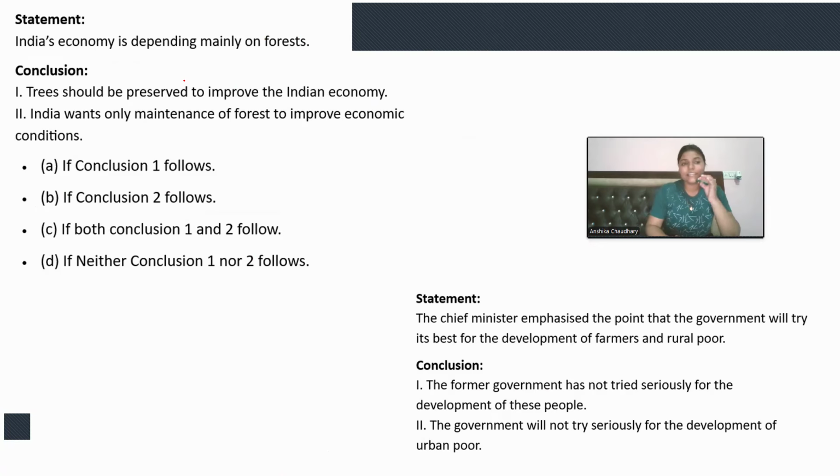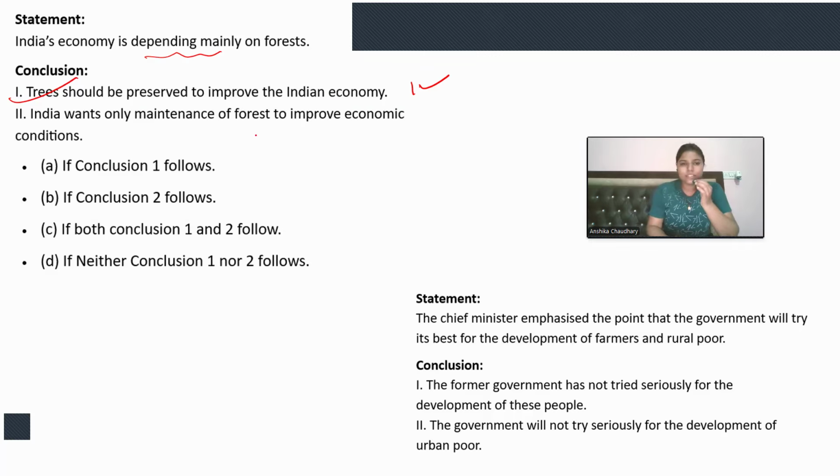Statement: India's economy is depending mainly on forest. Conclusion 1: trees should be preserved to improve the Indian economy. If India's economy is depending mainly on forest, and forest consists of trees, then of course trees should be preserved to improve our economy, right? Yes, conclusion 1 follows, but again we need to check the second also.